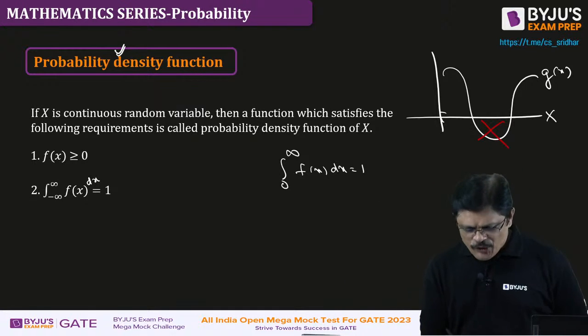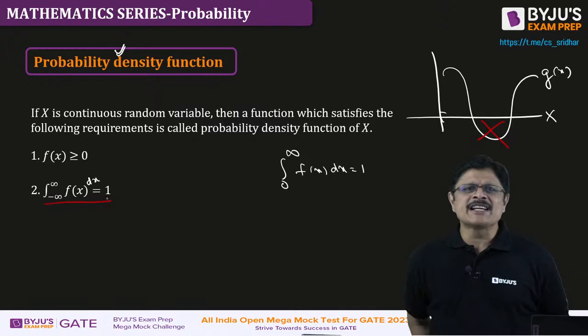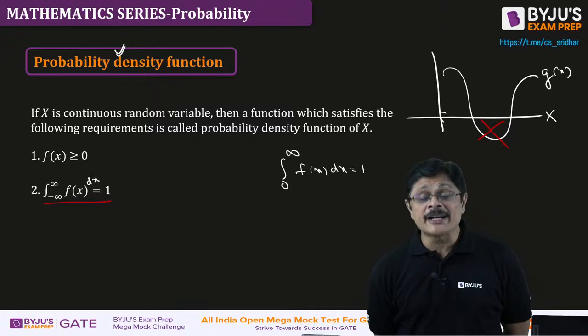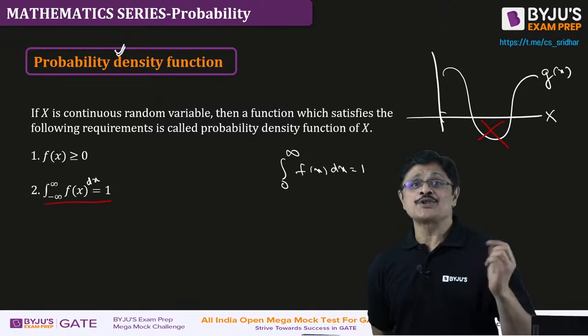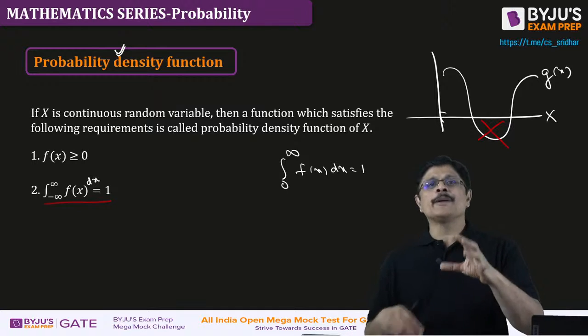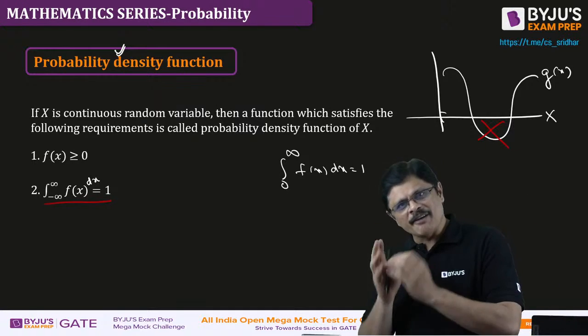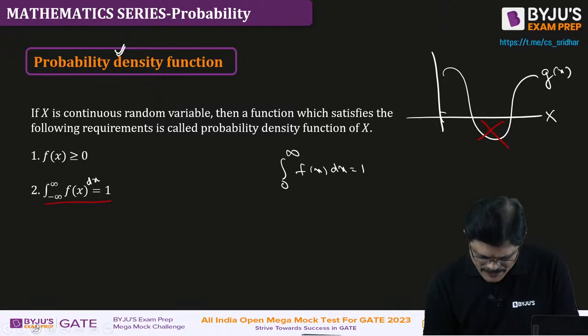And the second thing which we know is the integral from minus infinity to plus infinity fx dx must be equal to 1. So that is what I am trying to say. We don't know how to create it, but we know the properties. They cannot give anything and ask you to use it. We should know the properties of that PDF. We know the properties of PMF, we know the properties of PDF, and we use it. Is the idea clear, Babu?